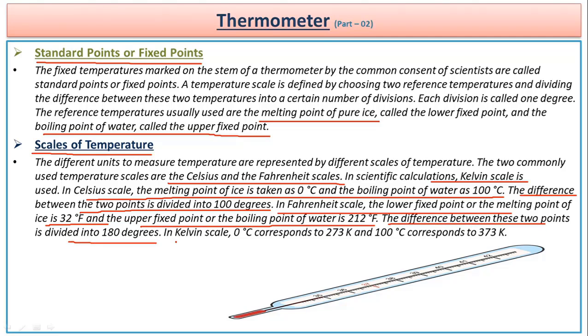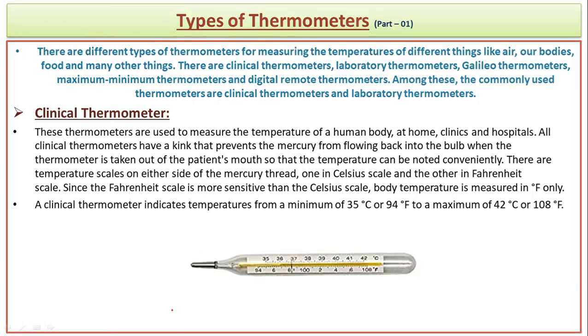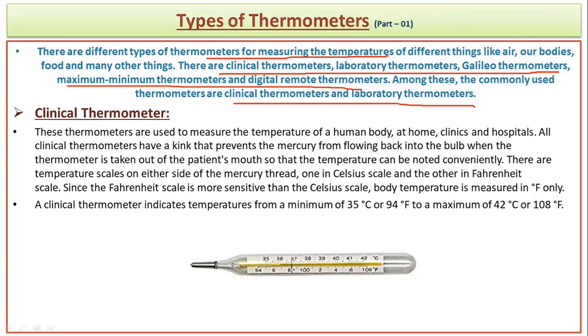Whereas in the Kelvin scale, we use the same principle that we had seen in degrees Celsius. Now let's understand what the different types of thermometers are. There are different types of thermometers on the basis of their construction and their uses. Generally, we see a clinical thermometer, a laboratory thermometer, a Galileo thermometer, a maximum minimum thermometer, and a digital thermometer. But we need to understand only the clinical thermometer and the laboratory thermometer here, because that is the common kind of thermometer which we see all around us.